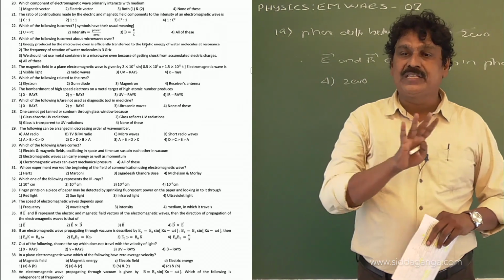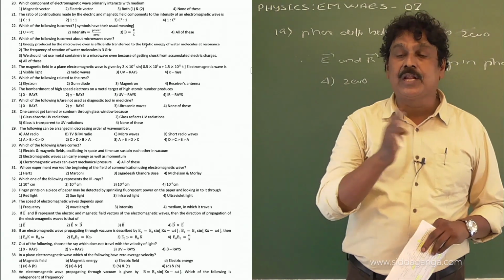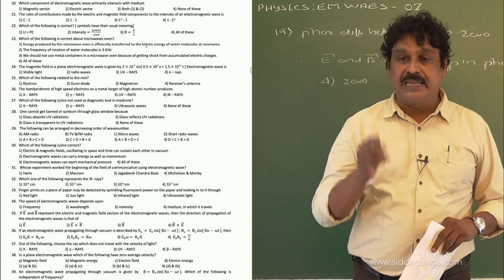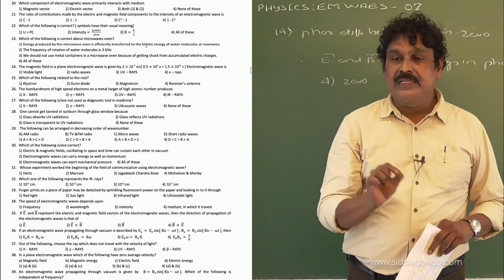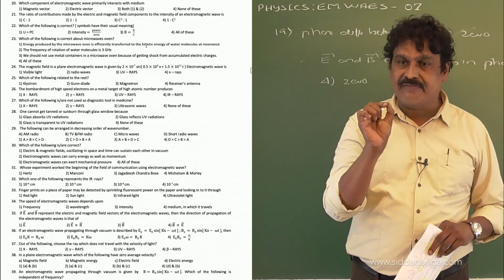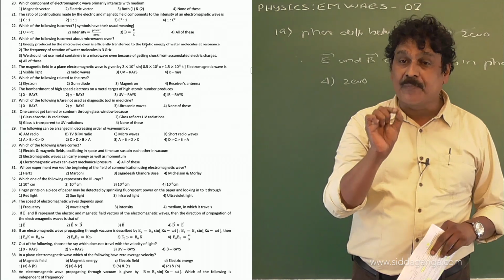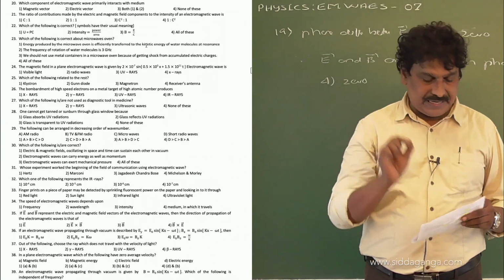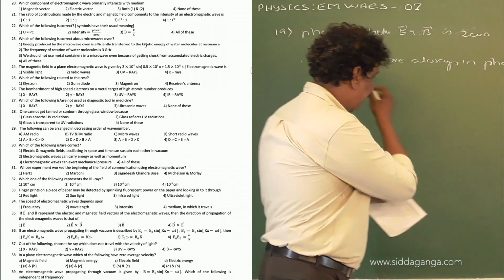There is no contribution of the magnetic field vector in the optical property of light. Therefore, this electric field vector is also called the light vector, or the optic vector. Therefore, the answer is electric vector.